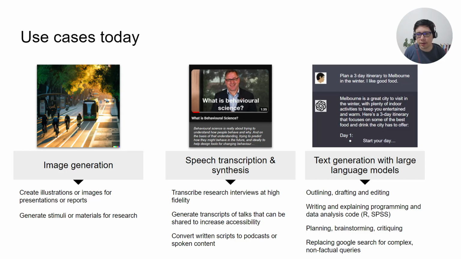And then finally, and this is sort of a very brief introduction in this section, text generation with large language models work a little bit like a super-powered predictive text on a phone or in Google Docs. So in general, you provide some amount of text and the model predicts what is likely to come next, and is usually quite helpful, quite consistent over a relatively short time frame, or length of total text. So this means that you could use it quite helpfully for outlining, drafting, and editing already.